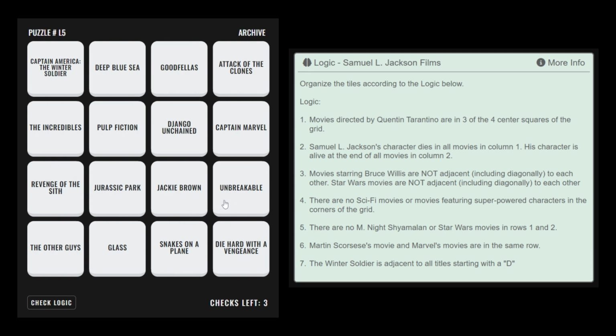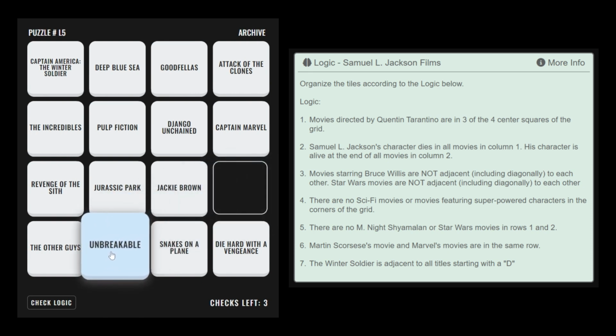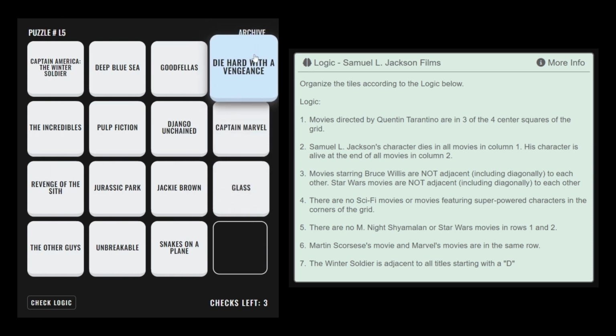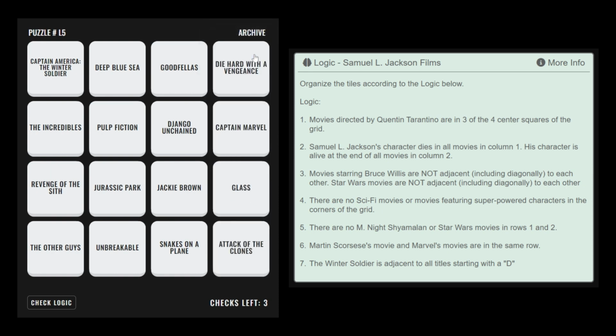Since Samuel L. Jackson's character must be alive at the end of all movies in column 2, we know Unbreakable should be placed here in column 2, leaving Glass here in column 4. The only place where Die Hard can now go, without being adjacent to another movie starring Bruce Willis, is here in the top right corner. From rule number 4, the only movies in the grid that can be placed in the corners are Deep Blue Sea, Goodfellas, Die Hard with a Vengeance, The Other Guys, and Snakes on a Plane.